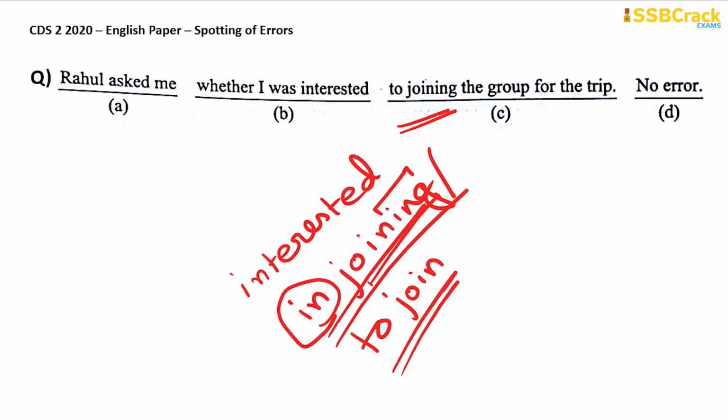But if you want to really keep it as the main word join, you have to precede it with the infinitive to. So it should be interested in joining the group for the trip or interested to join the group for the trip. Whatever it is, the error is with part C of this sentence. Therefore, your answer is option C.